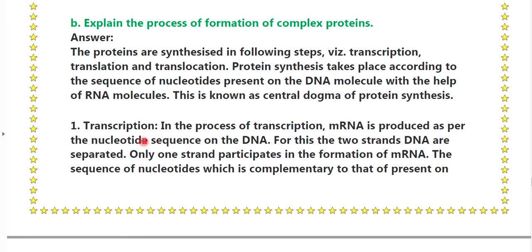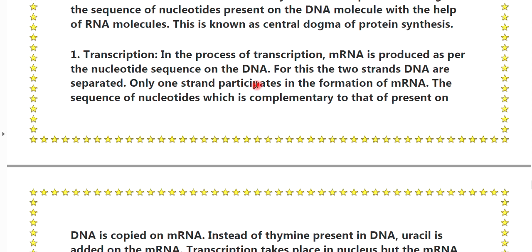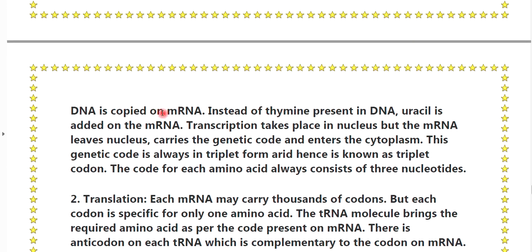First point, transcription. In the process of transcription, mRNA is produced as per the nucleotide sequence on the DNA. For this, the two strands of DNA are separated. Only one strand participates in the formation of mRNA. The sequence of nucleotides which is complementary to the parent DNA is copied onto mRNA. Instead of the thymine present in DNA, uracil is added to the mRNA. Transcription takes place in the nucleus.